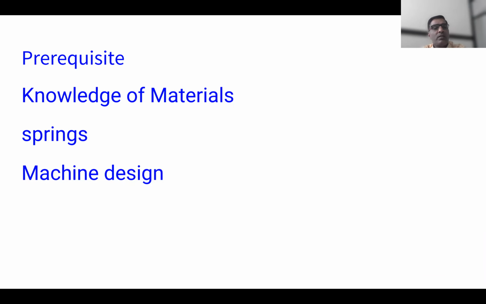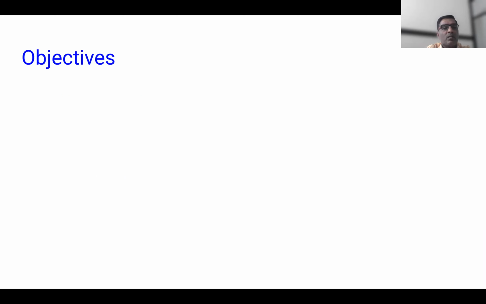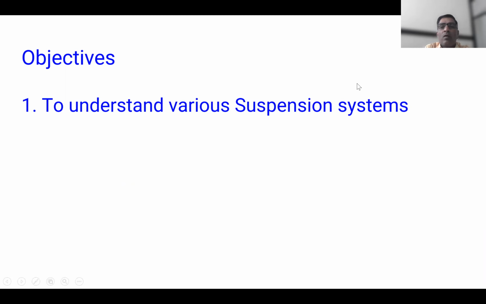Prerequisites related to the suspension system: you should have knowledge of materials, knowledge of springs such as leaf springs, coil springs and different types of springs, and some knowledge regarding machine design. The objective of this unit is to understand various suspension systems, independent and dependent suspension systems, in other words conventional and independent.